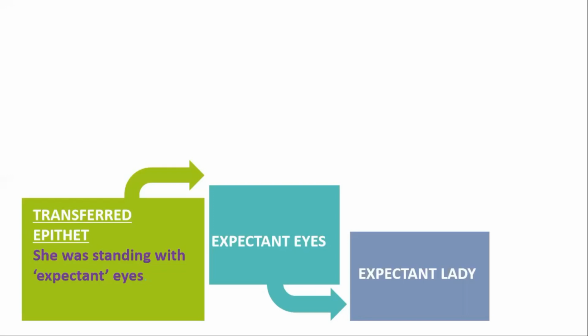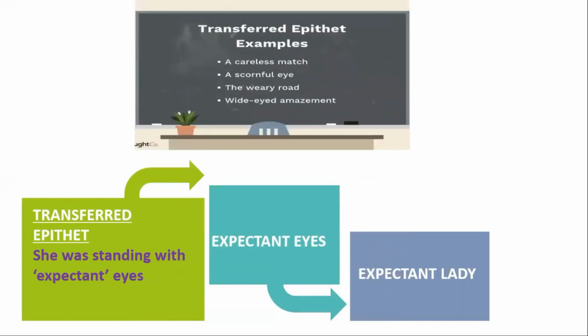So this epithet belongs to the expectant lady and it is transferred to expectant eyes, and that's why here we find the figure of speech transferred epithet. एखादा adjective एखाद्या वेगळ्या गोष्टीसाठी असतं आणि ते दुसऱ्या गोष्टीकडे ट्रान्सफर केलेलं असतं. For example, a careless match. The match is not careless. The performance of the player is careless.